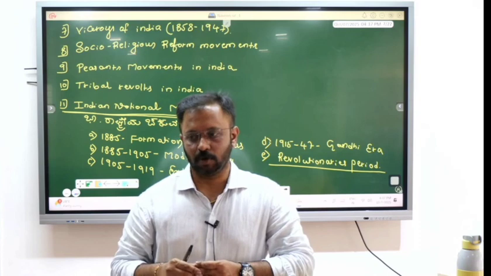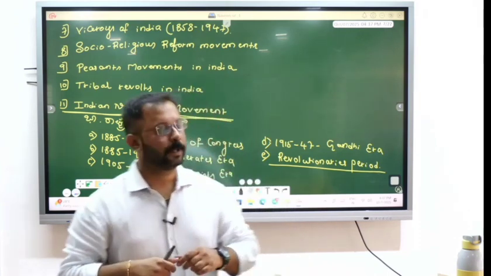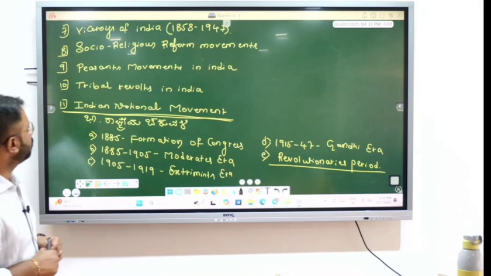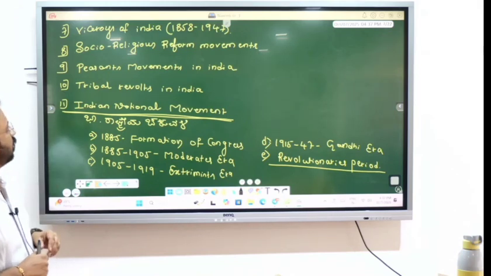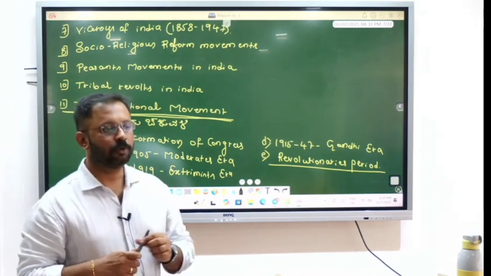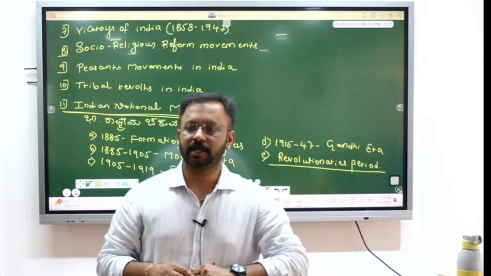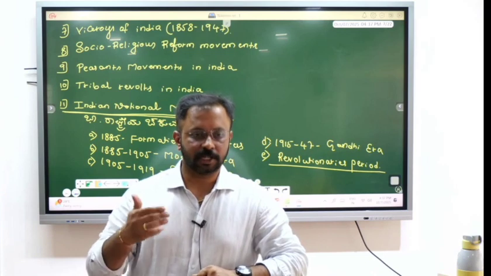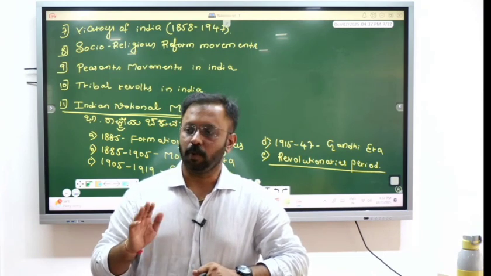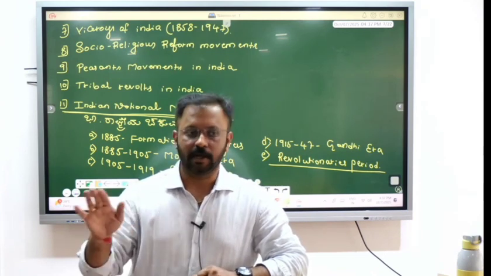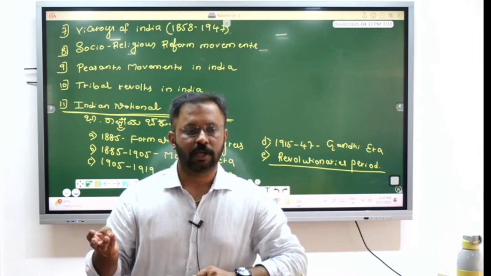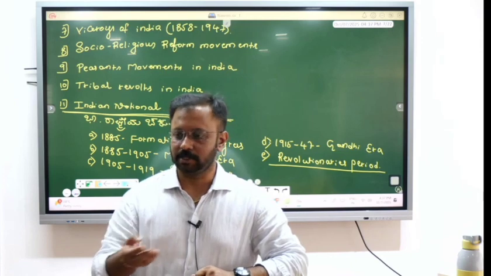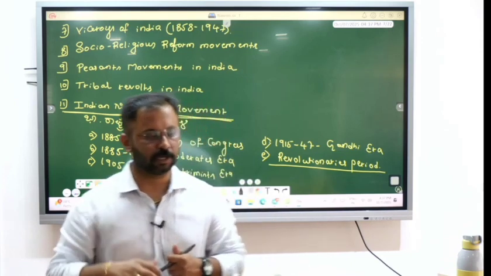Also, how these reformers impacted Indian society and changed it, and how they worked to end evil practices like the sati system and child marriages, and supported widow remarriages. These are the things we are going to study in this chapter.